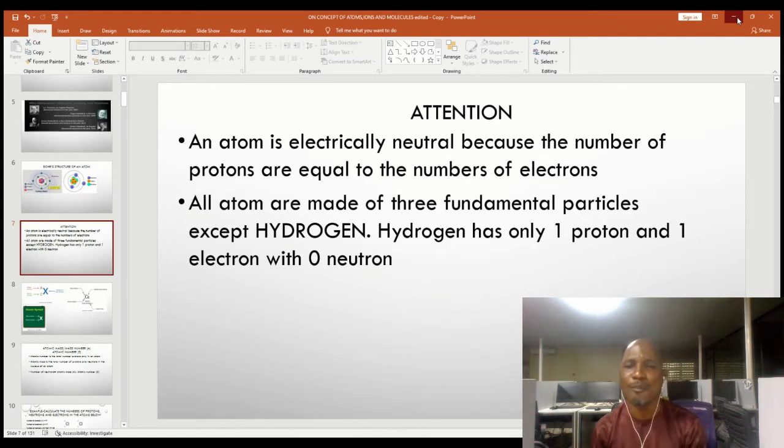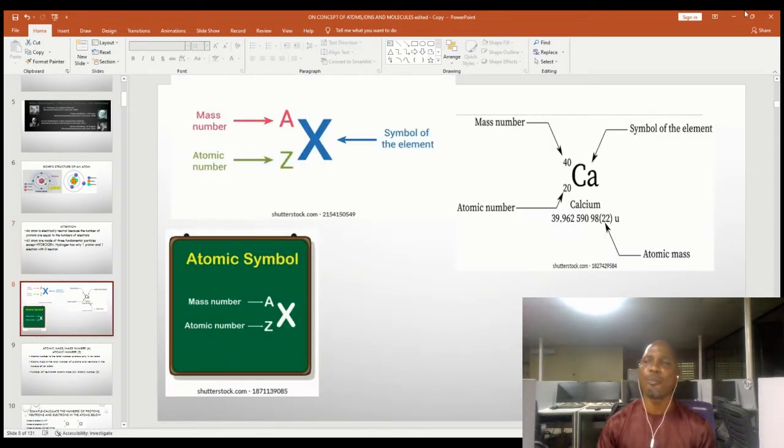Now, all atoms are made up of these three fundamental particles except hydrogen. Of course, hydrogen has only proton and electron, meaning that hydrogen has atomic mass of 1 and atomic number of 1. As you move forward, you will get to understand what atomic mass means, and what I have said will have a clear meaning in your own thinking. My wonderful student, let's look at the next aspect of our discussion, which are two very important numbers that you find in an atom.